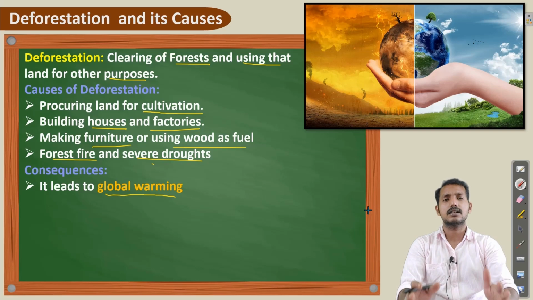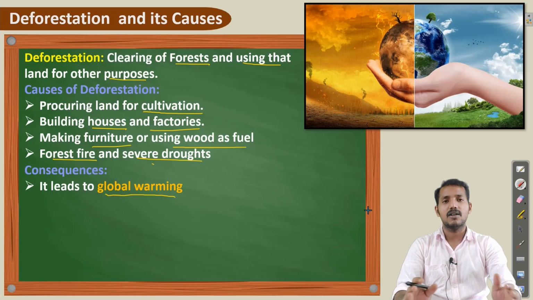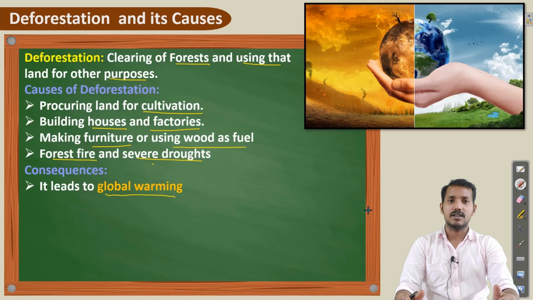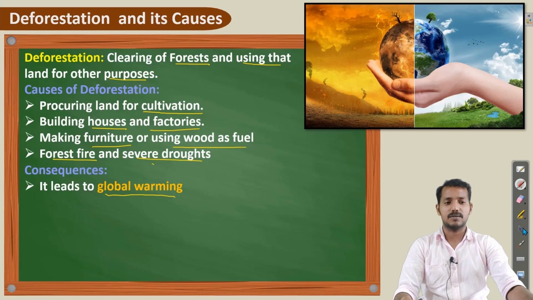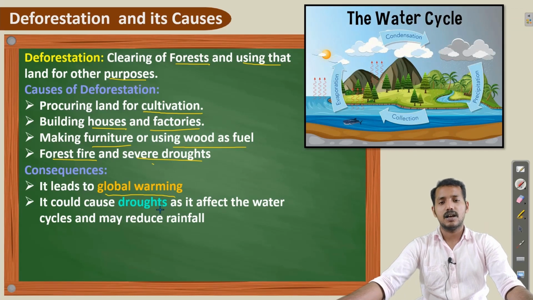We can just compare the temperature in our areas. The average temperature in our areas is high compared to previous years because it is a result of global warming.